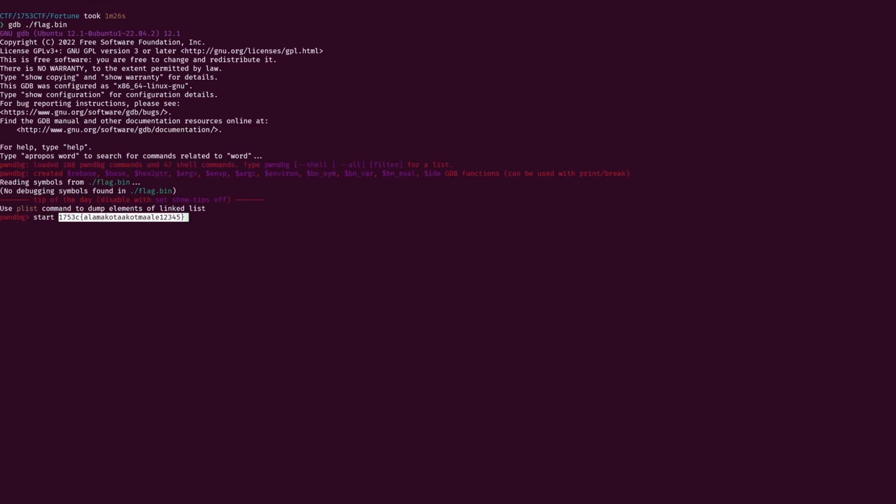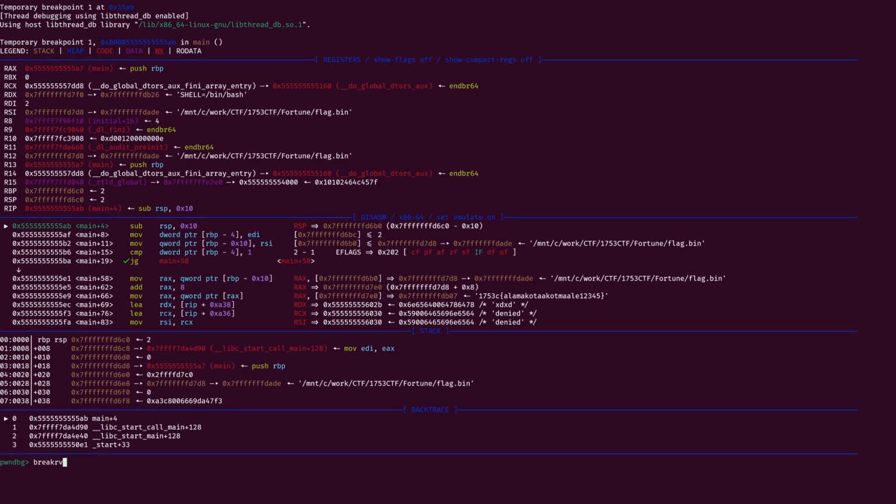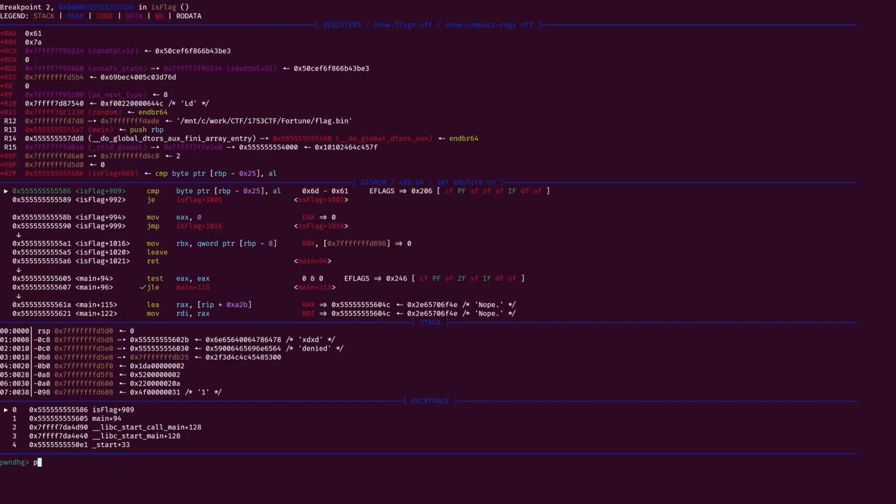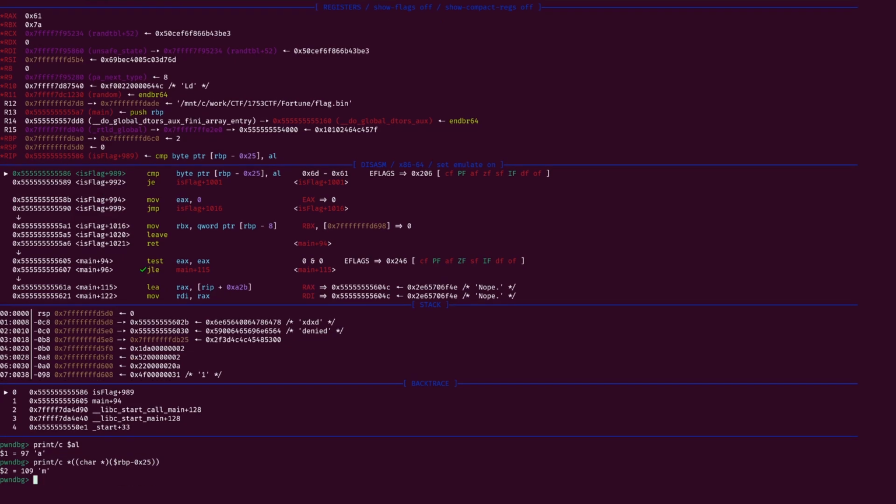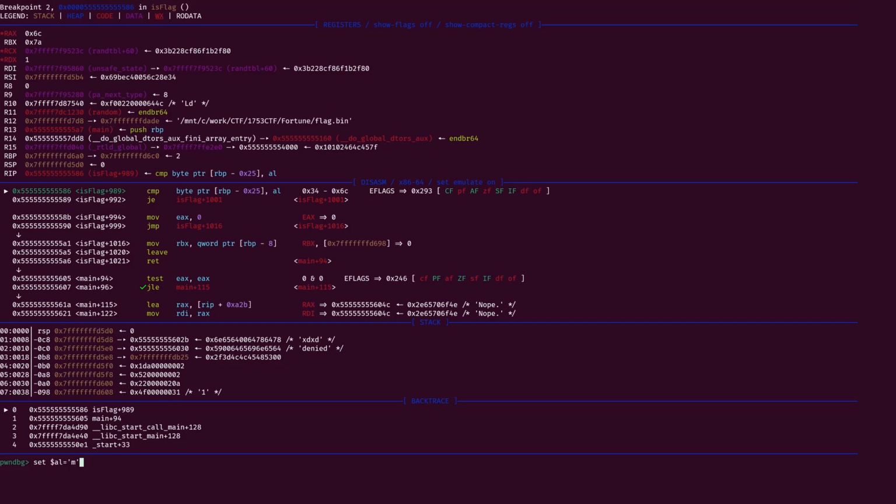We can start the application providing the fake flag and put a relative breakpoint at 1586. Once the breakpoint is hit, we can check the AL register, that's our first character, and under RBP-0x25 is the calculated value. We can set the AL to the calculated value and continue, and we hit the breakpoint again.